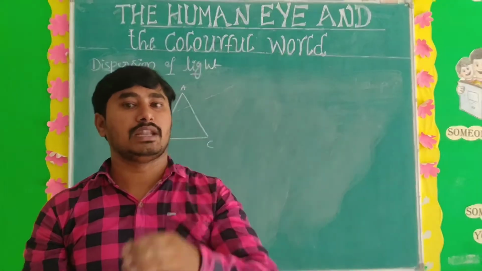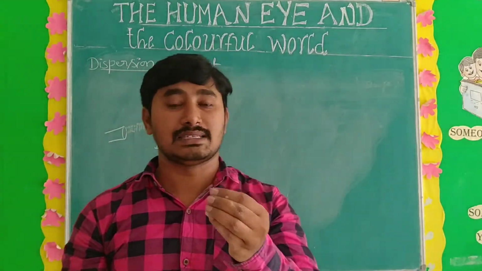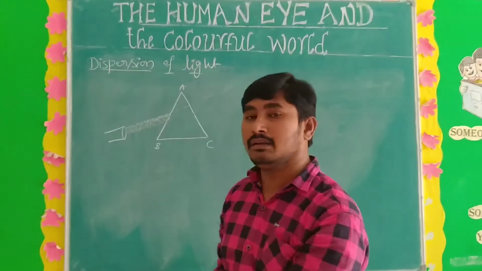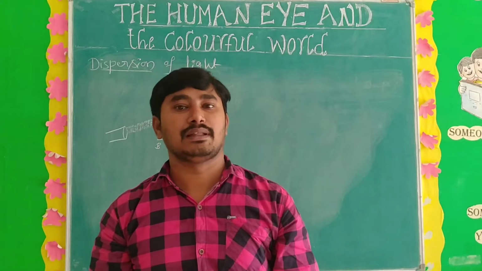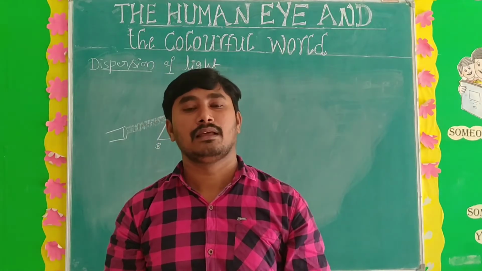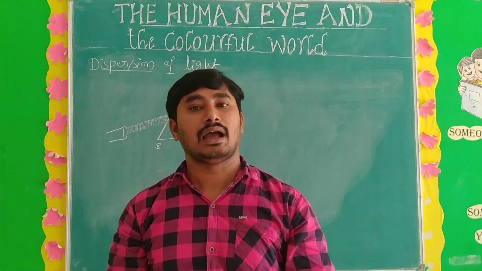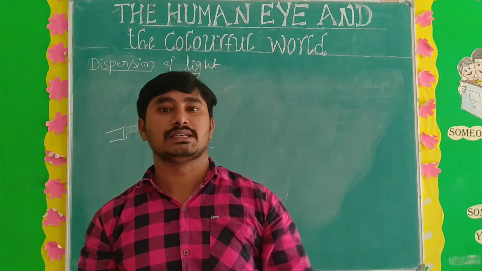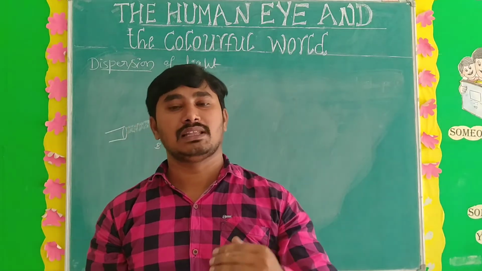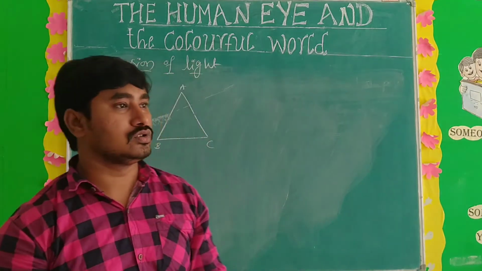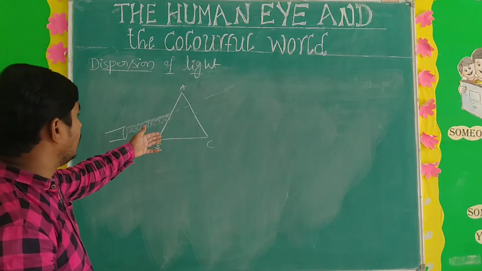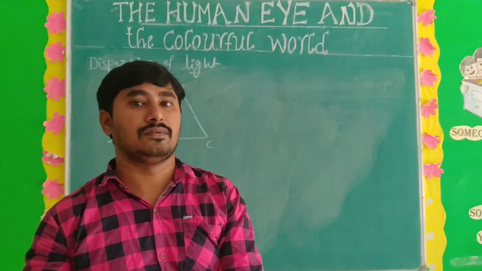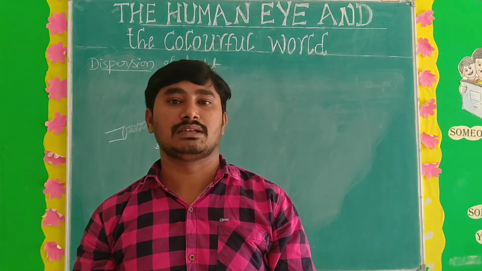And also you know very well the great scientist Isaac Newton explained this experiment. After this experiment he explained that white light is homogeneous and uniform. It travels uniformly and it is homogeneous. After this experiment, he also explained the importance of the prism and the importance of rainbow colors.